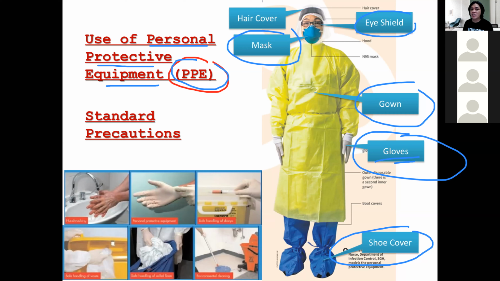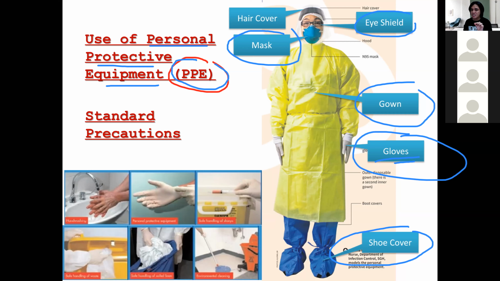Now, what is transmission-based precaution? Transmission-based precaution depends on the microorganism of the patient, which means if the microorganism is transmitted through airborne, there are specific protective equipment that you need to use.